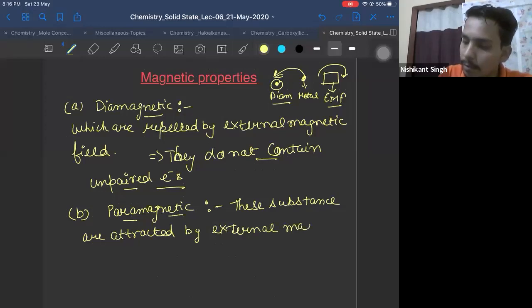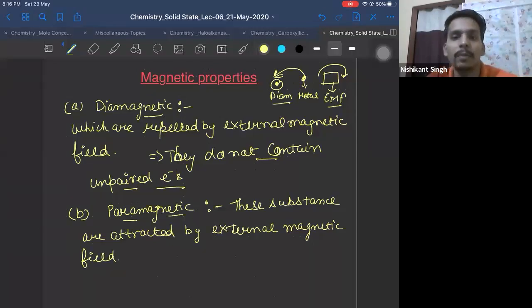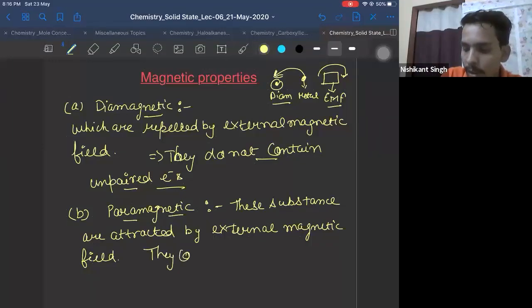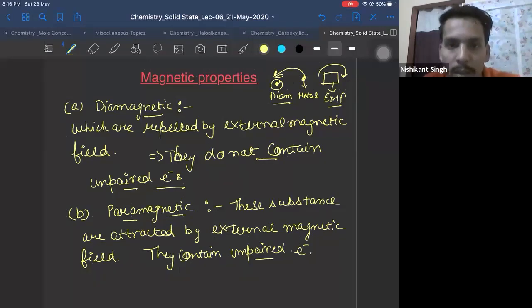They contain unpaired electrons. I'm not taking examples of these. Examples of these I have mentioned in the table altogether, right? They are attracted. I'm not writing strongly. When I don't write strongly, it means weakly only. Nivedita, I have not written weakly because I'm writing generally attracted. I have not written strongly attracted.